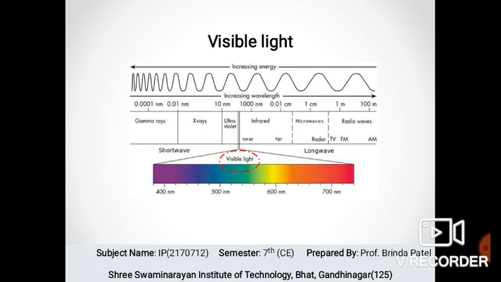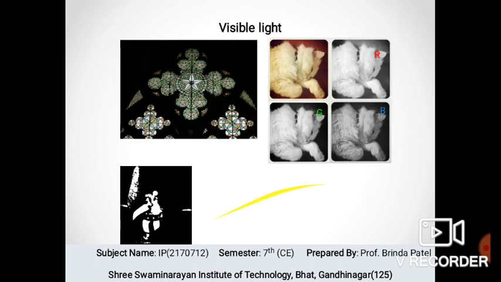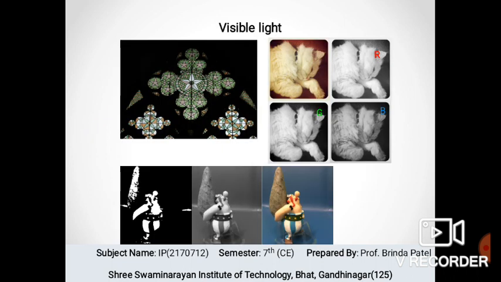Visible blue color has the wavelength of 0.45 to 0.52 micrometer. Visible green color has the wavelength of 0.52 to 0.60 micrometer, and the red color has a wavelength of 0.63 to 0.69 micrometers. In this slide we can see images made of RGB, and the objects are regular objects which we can see in day-to-day life, as we can see a cat with separate RGB.